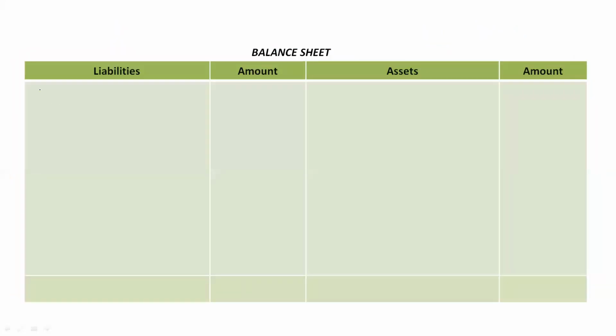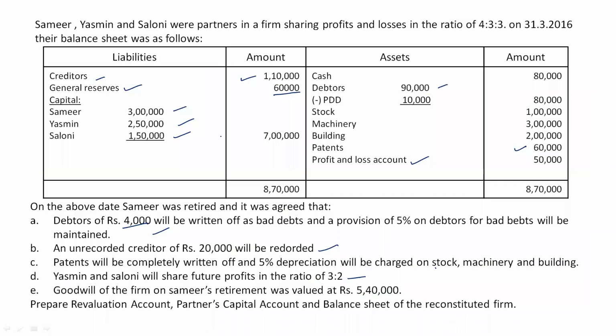Okay. So on the liability side, creditors, we already have 1,10,000 rupees as creditors. Then we should add the unrecorded creditors, rupees 20,000. So now the total value of creditors is 1,30,000. Then after creditors, we have general reserves, rupees 60,000. This is already distributed, so we will not take it here.